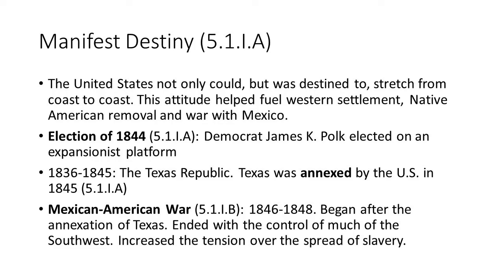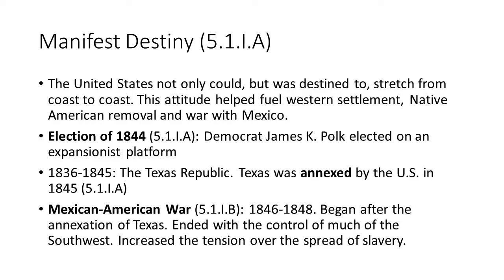James K. Polk is running as an expansionist. He's going to expand. Really, he wants to get California. That's going to be the big thing. And then the Oregon Territory. And he does that. He is successful. And he only serves one term by design because he got everything he wanted to get done. But then he dies shortly after his term ends.